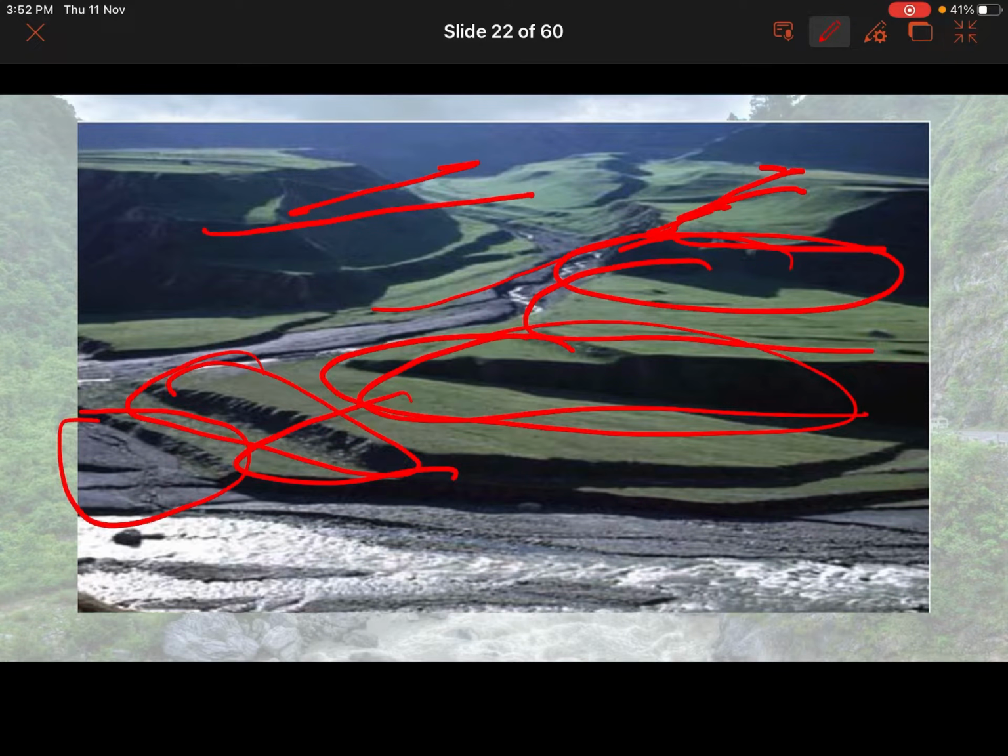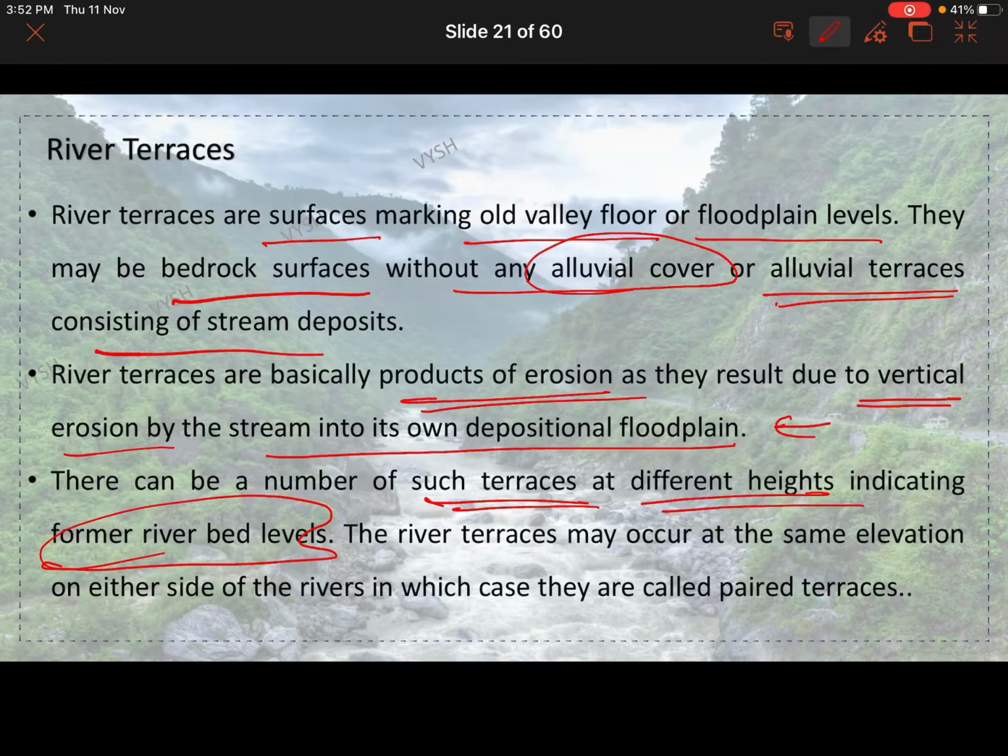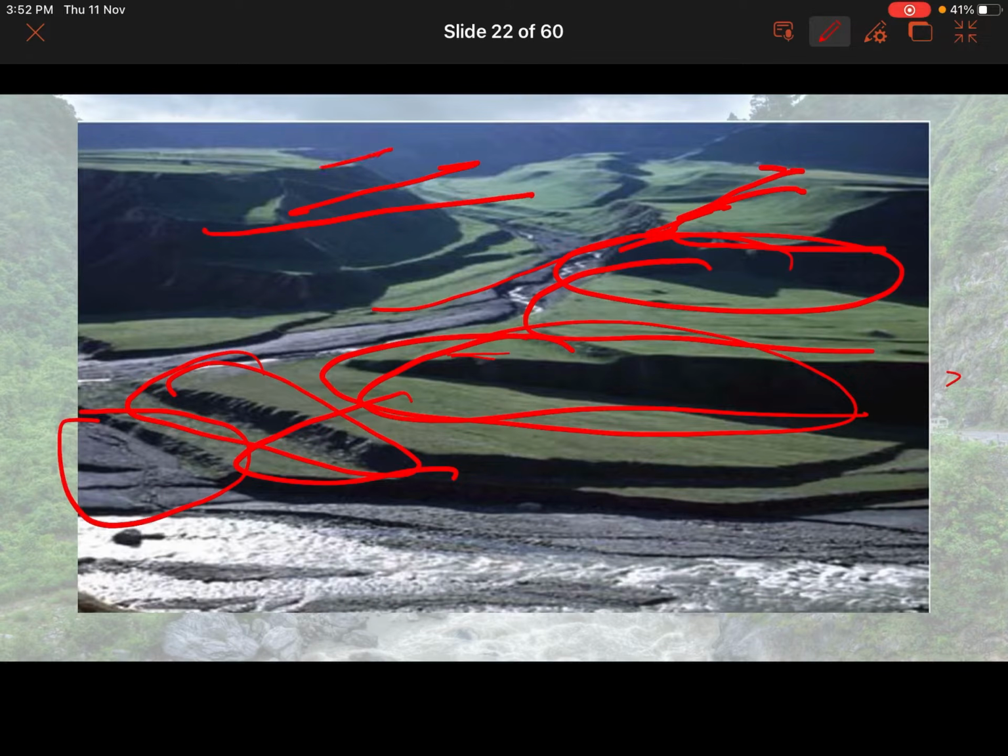Because of that itself these river terraces are forming basically. The river terraces may occur at the same elevation on either side of the rivers, in which case they are called paired terraces. For example, if this level and this level are the same, it is called a paired terrace.